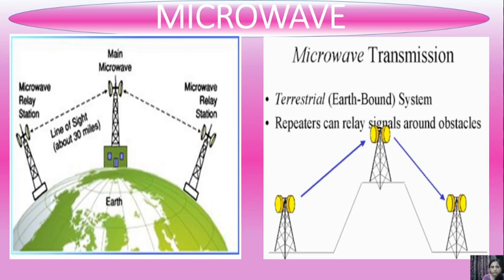The difference between terrestrial and satellite microwave is that terrestrial signals are sent from one ground based antenna to another.